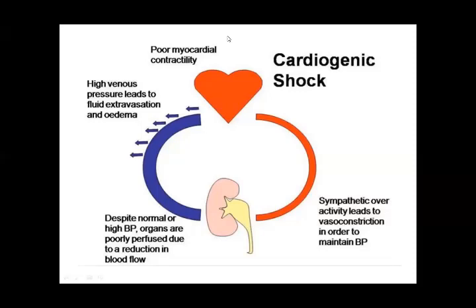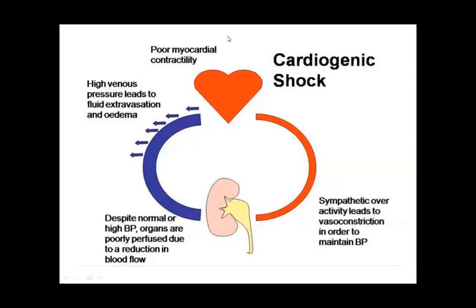And when the fluid is poured out of the vessels, the condition is called edema. There is swelling and puffiness at different areas of the body, especially the dependent areas. Then when there is high blood pressure, it means the pressure in the veins is high, and there is poor perfusion of the organs. This poor perfusion is due to the reduced blood supply towards the organs.